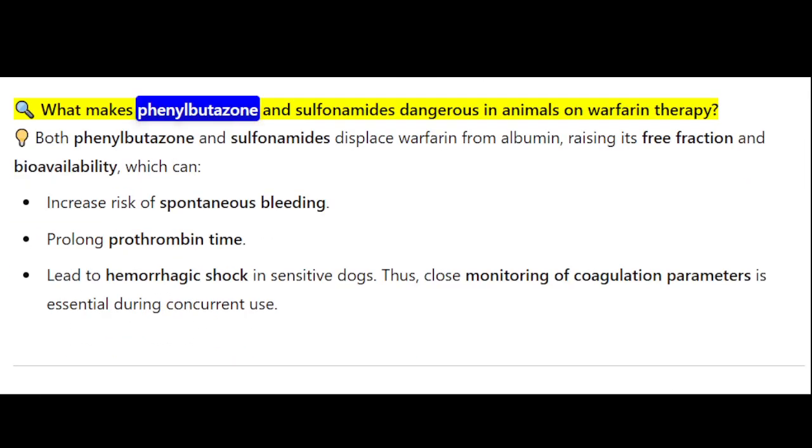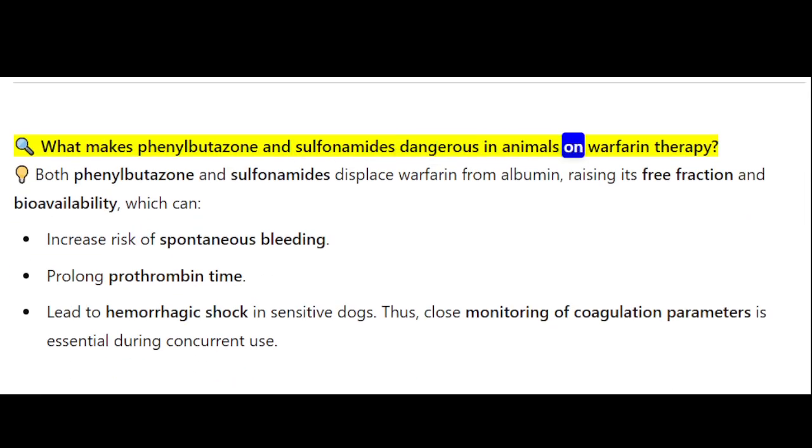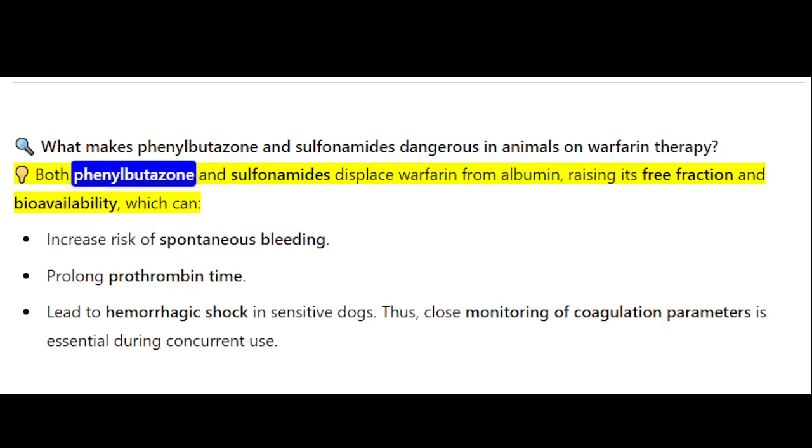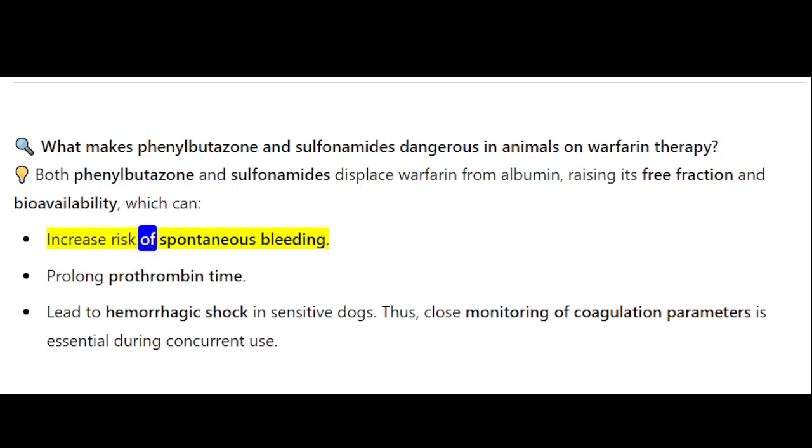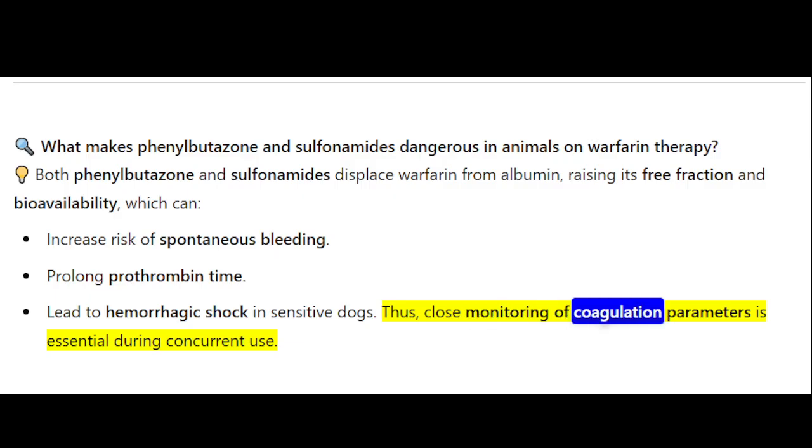What makes phenylbutazone and sulfonamides dangerous in animals on warfarin therapy? Both phenylbutazone and sulfonamides displace warfarin from albumin, raising its free fraction and bioavailability, which can increase risk of spontaneous bleeding, prolong prothrombin time, and lead to hemorrhagic shock in sensitive dogs. Thus, close monitoring of coagulation parameters is essential during concurrent use.